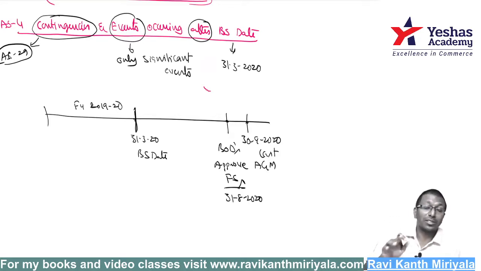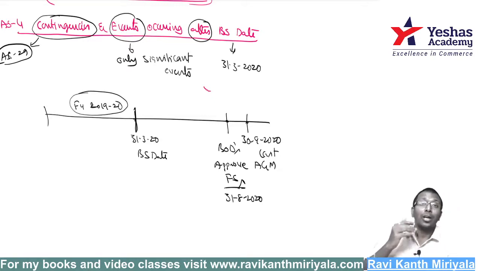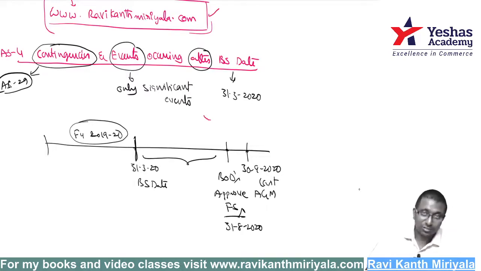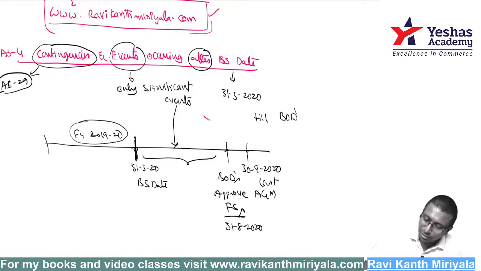That means the financial statements for the year 2019-20 are closed. Closed means you cannot pass further journal entries.